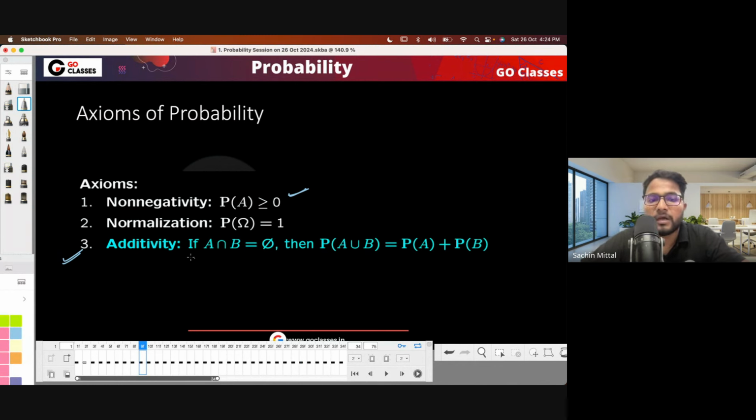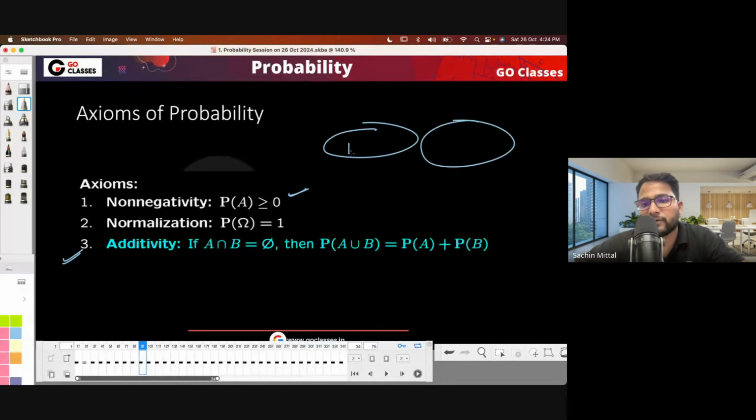So additivity means that if two events are mutually exclusive, for example, one event has 1, 2, 3 and the other has 4, 5, 6, with nothing in common, then if this is A and this is B, the probability of A union B is the probability of A plus the probability of B. Okay, this is very important.